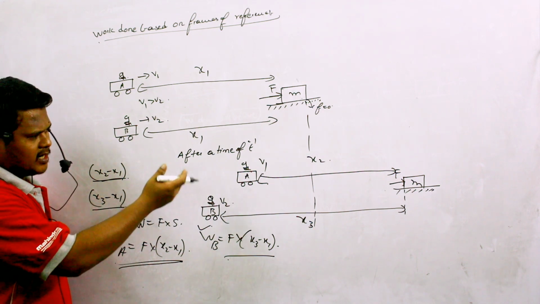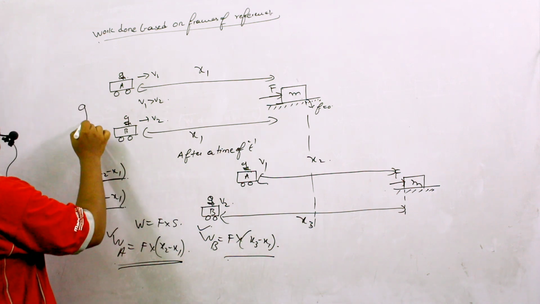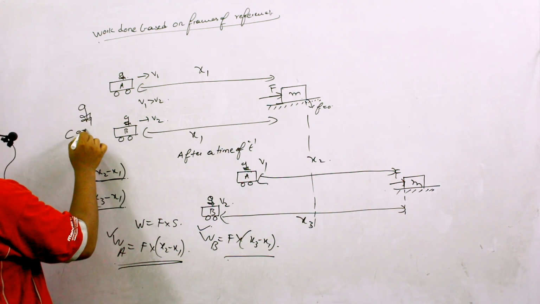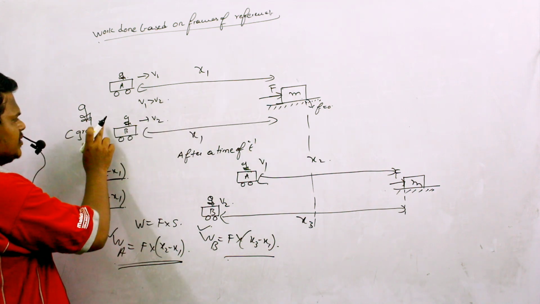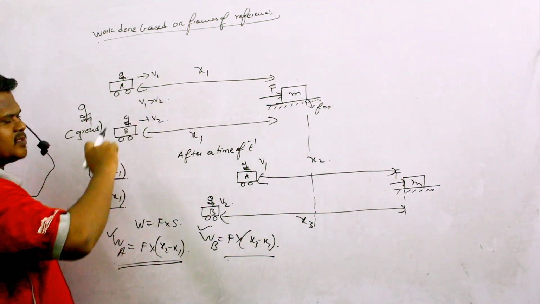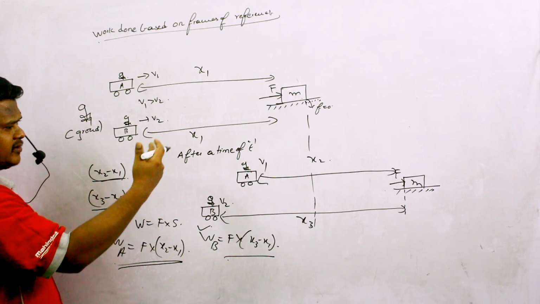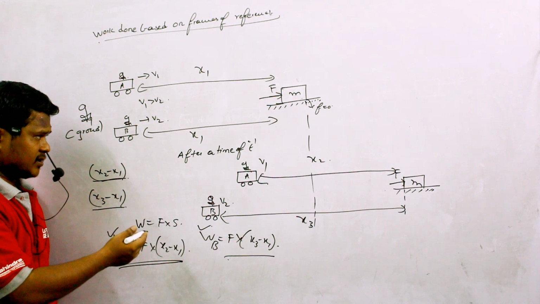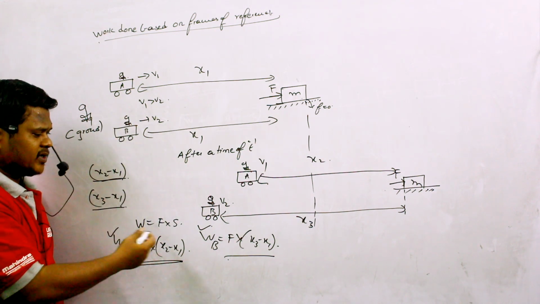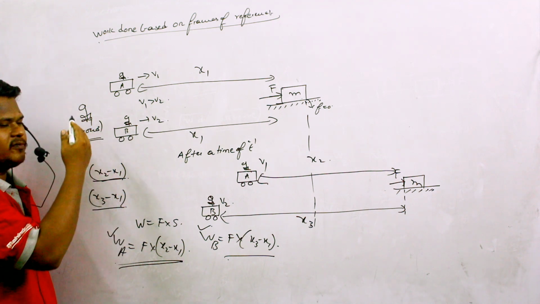So here actually for an observer who is present on the ground, for example, if a person is present on the ground and he is observing this mass of F, then he will see what is the actual displacement of this mass. But these two persons, they will see a different displacement of that mass. Definitely work done with respect to these two cars will be different when compared to work done from the ground frame of reference.